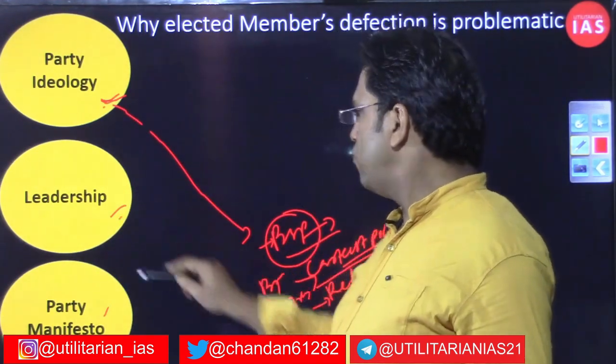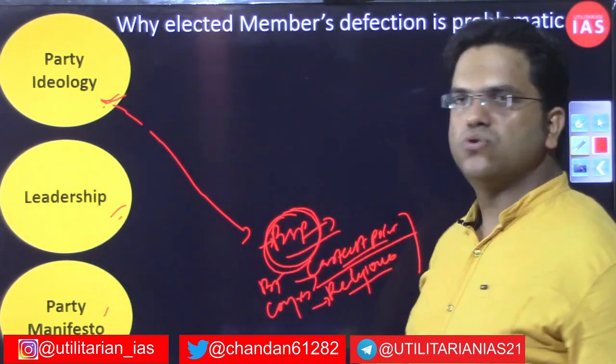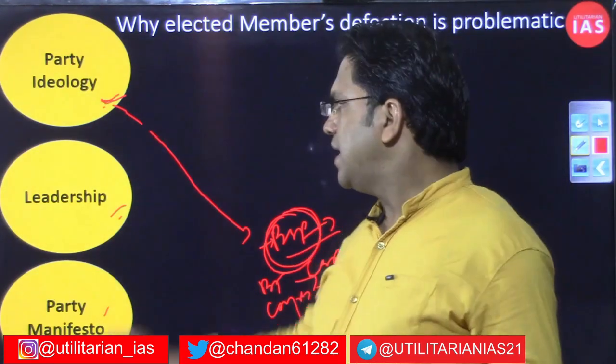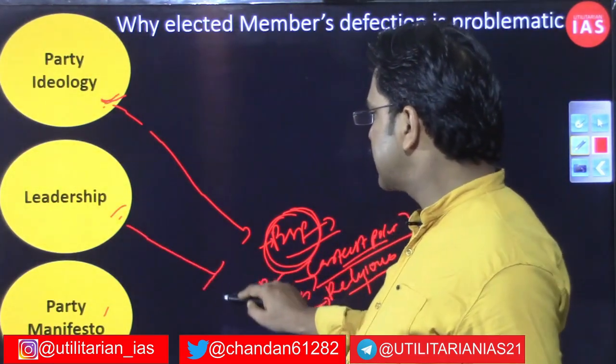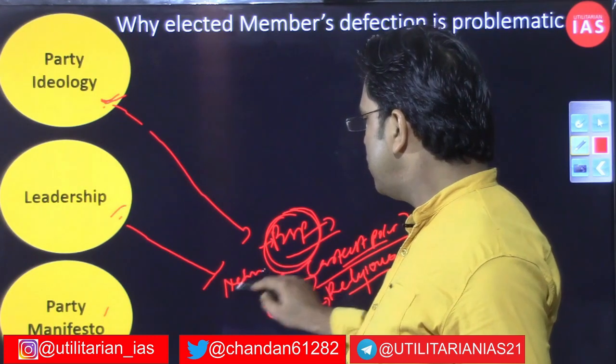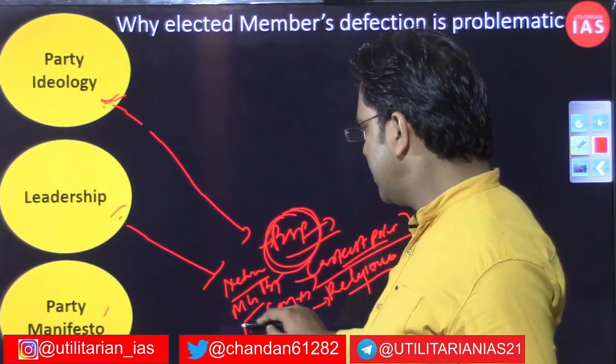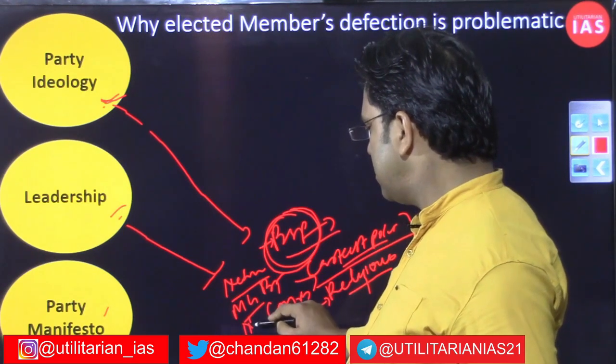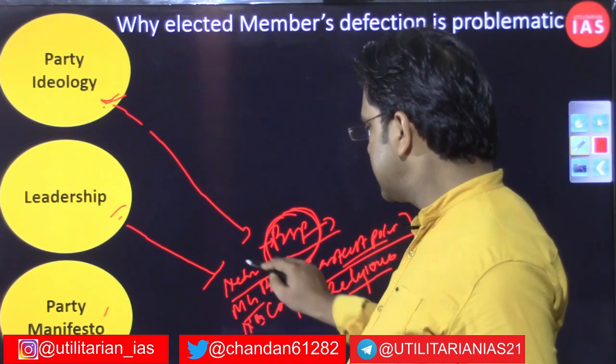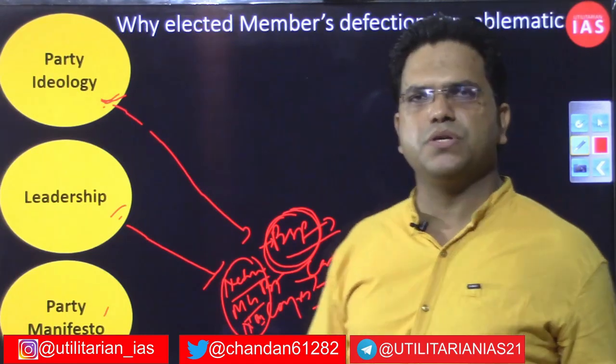Then there is the leadership, who is leading that particular party. If you have a charismatic leader, at the time of independence you had Nehru, then Madam Gandhi, and currently Narendra Modi, our Prime Minister, and there have been others in different phases.